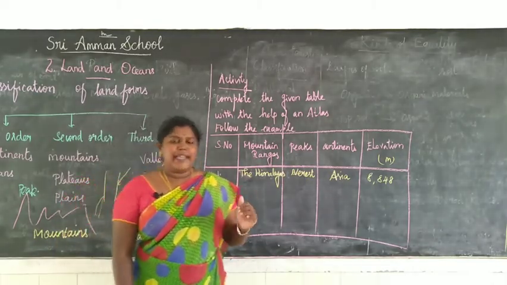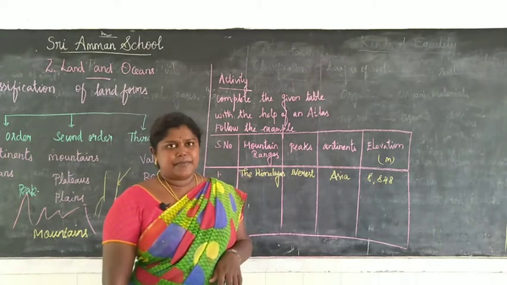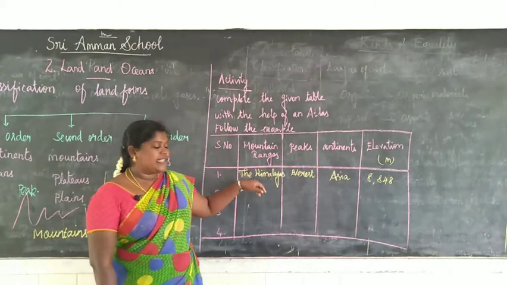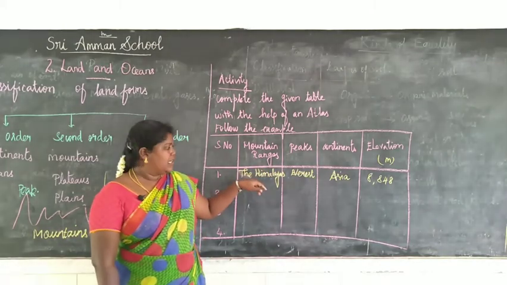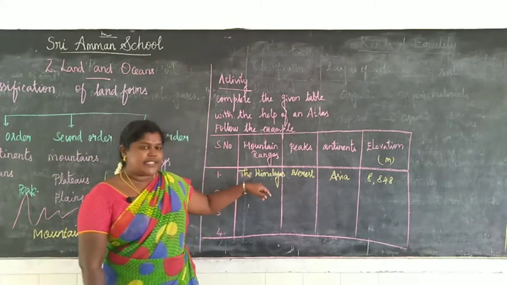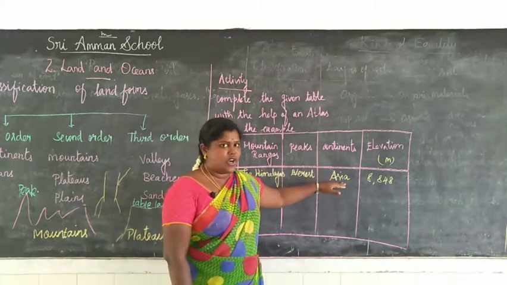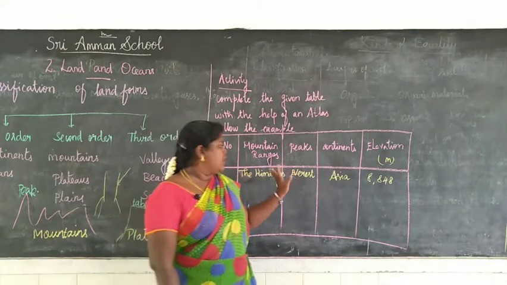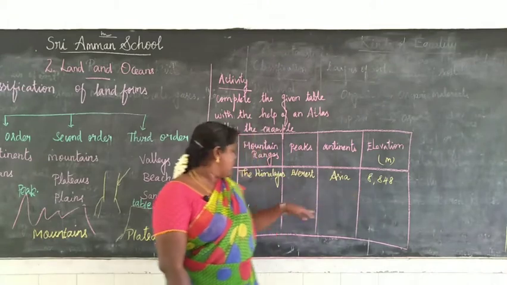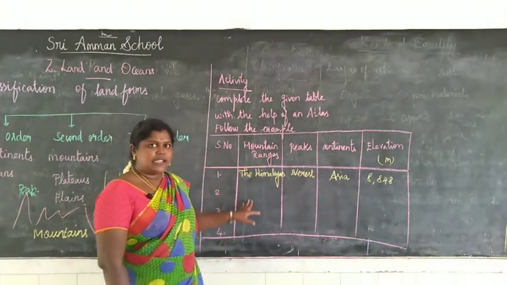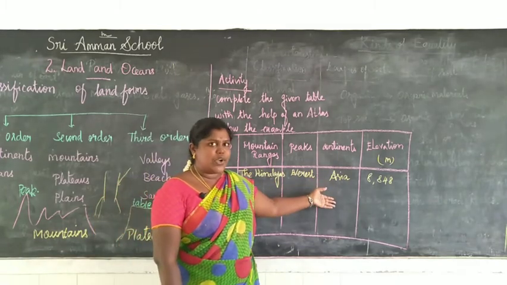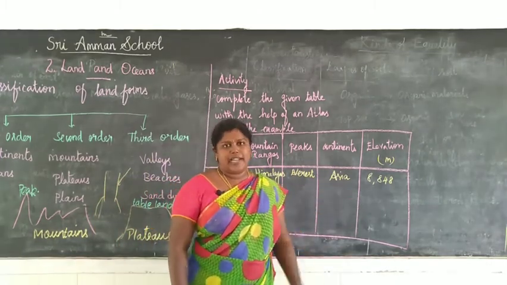So students, today there is an activity for you. You have to do it by yourself by using your atlas. See here, there is an example. Here is the name of the mountain range. In this mountain range, the highest peak is Mount Everest, and this mountain range is located in the Asian continent. The height of this peak is 8,848 meters. Like this, you have to write the names of three other mountains. You have to mention the peaks, where they are located, and the height.